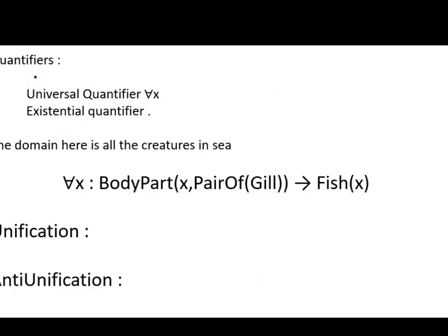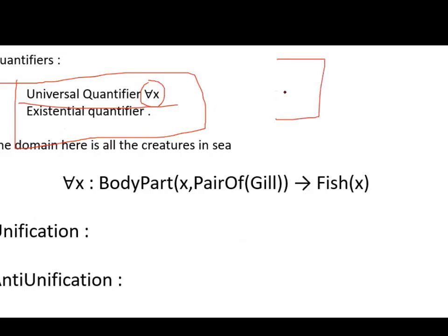Next, what are quantifiers? Normally there are two quantifiers in mathematics. One is the universal quantifier, also called for all x. The other is the existential quantifier, there exists. Now, what do you mean by domain? I think you all might know what a domain is. The domain here is all the creatures in the sea.